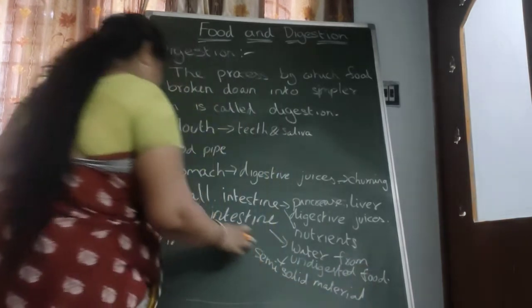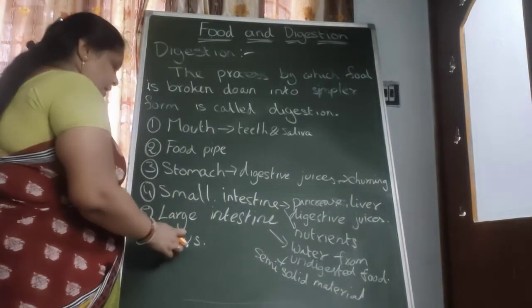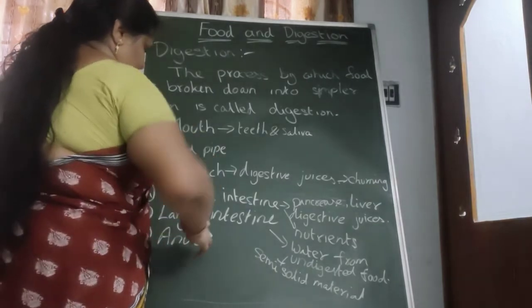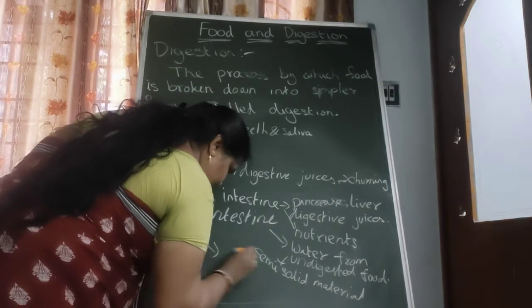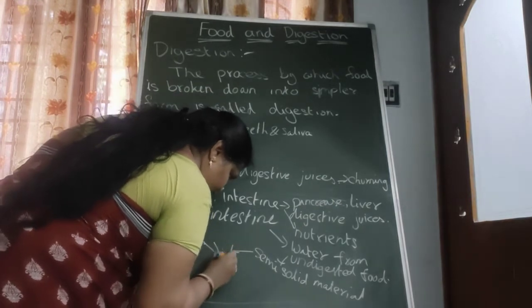This semi-solid material enters the anus and is then removed from the body through the anus. This semi-solid material is removed from our body.